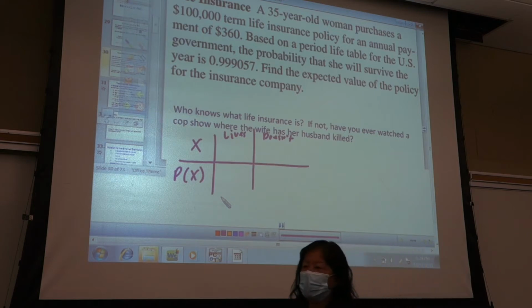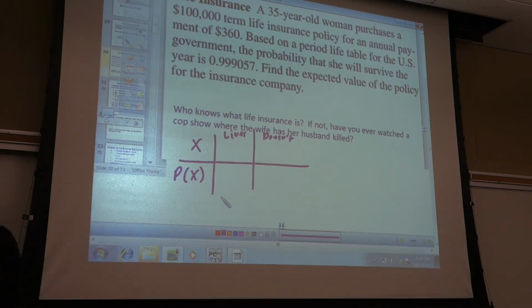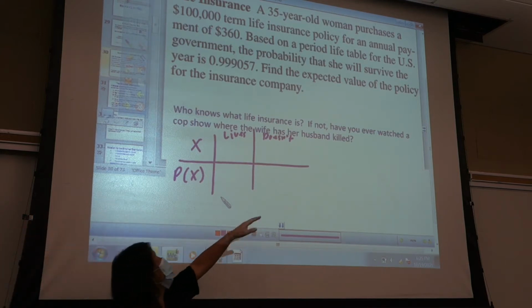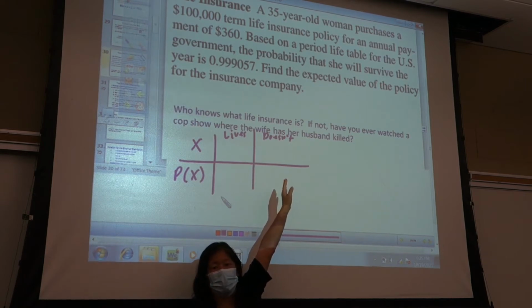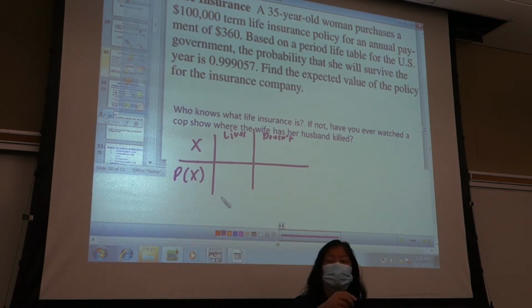What that means is he dies, she gets money. So here, if you are the life insurance company, what does it mean to you if she doesn't live? You have to pay money. If she does not live, you pay money. How much do you pay?